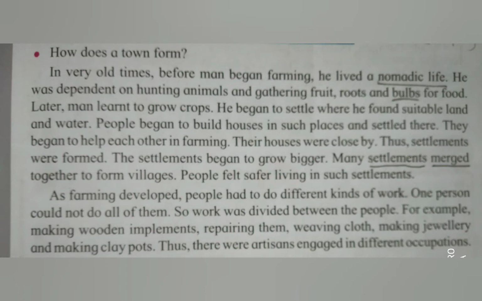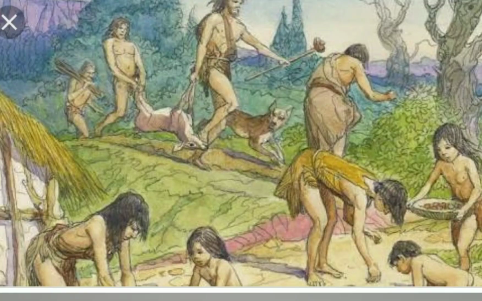Children, in very old times, before man began farming, he lived a nomadic life. Nomadic means what? Moving from one place to another. In nomadic life, people were moving from one place to another. They were not settled in one place. They were not living in houses like today we are living in bungalows and houses. In those days they did not have houses or bungalows. They were moving in forests, and such a type of life is called a nomadic life.